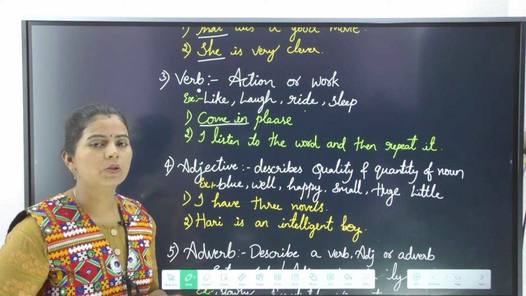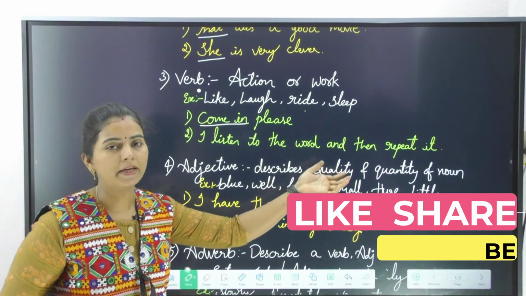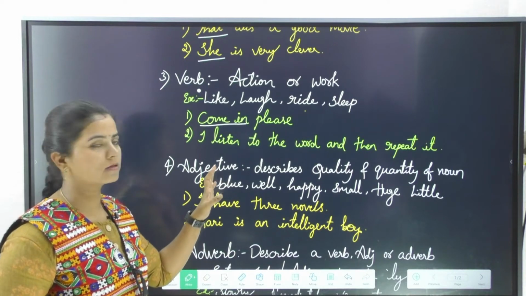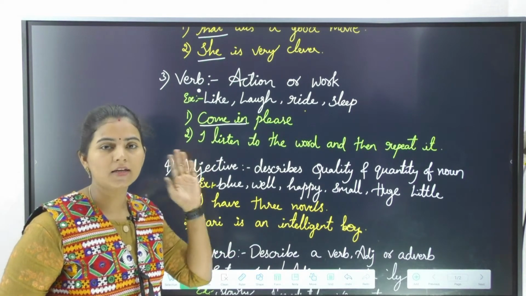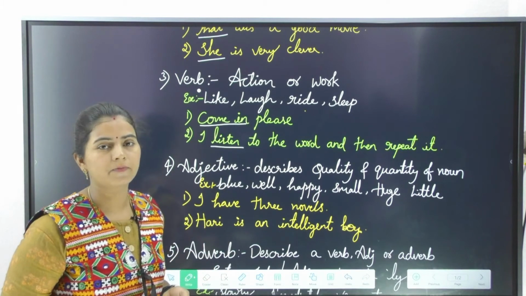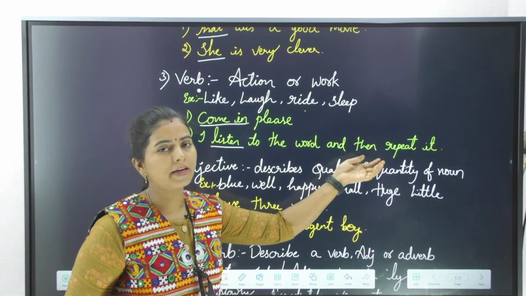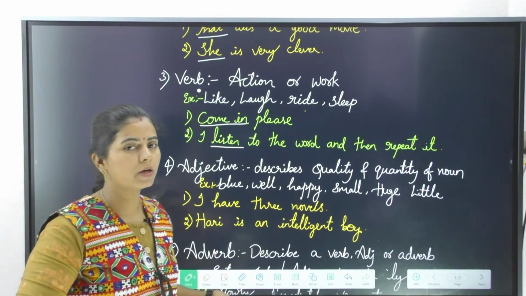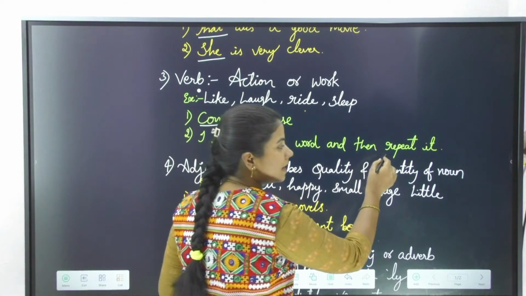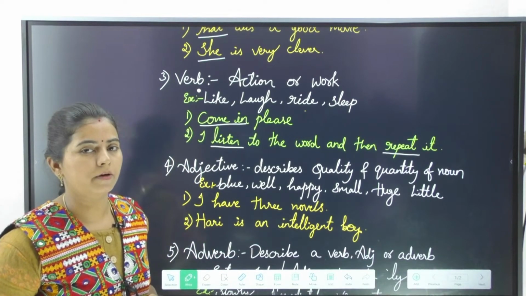Let us move on to the other example. I listen to the word and then repeat it. So how many action words do we have in this? I listen. So listen, you are doing some action there. Hence listen is a verb. To the word and then repeat it. Repeat. You are doing the same word again. You are listening to it again. So repeat is also considered a verb.